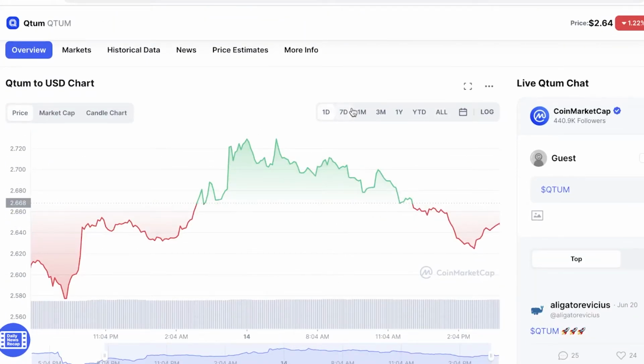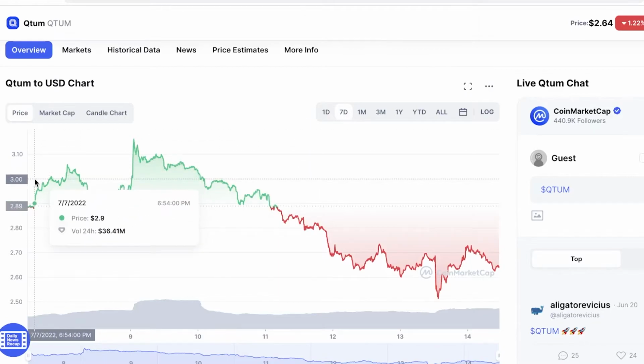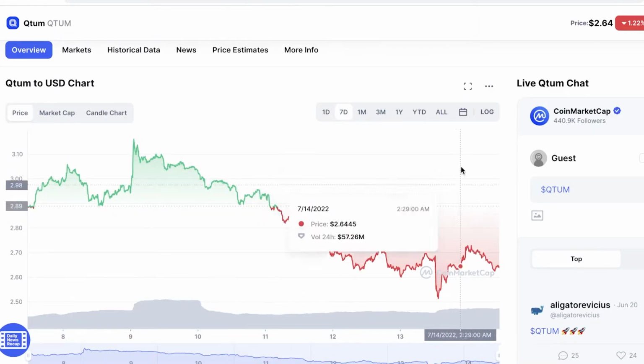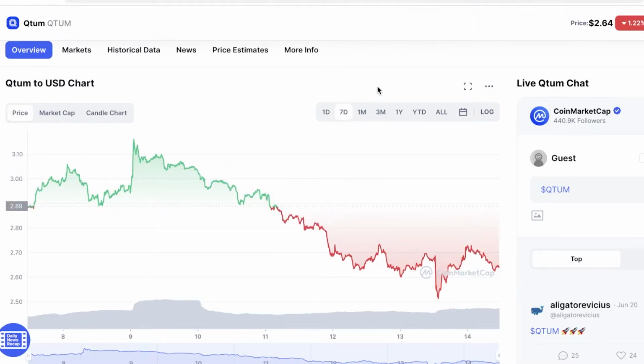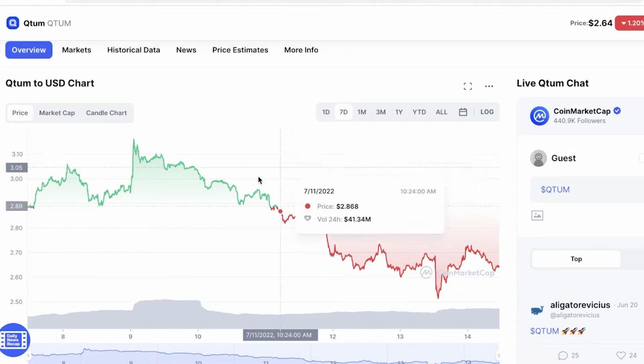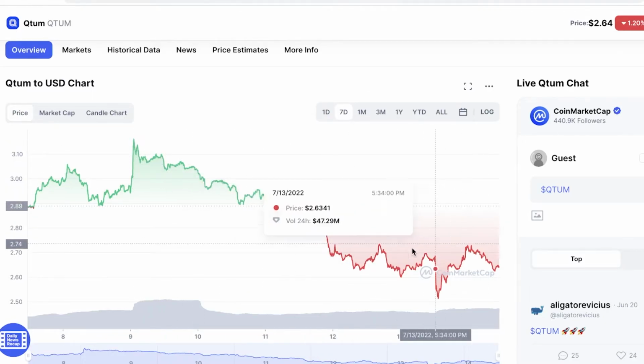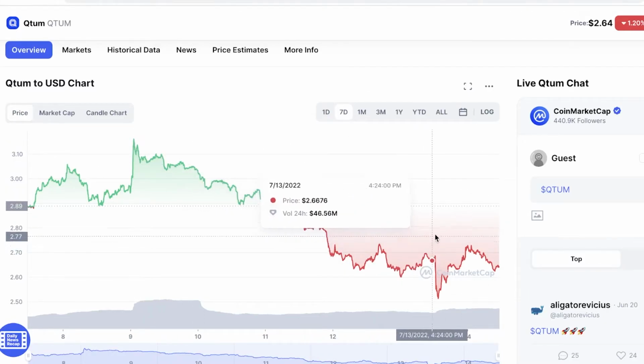Now, if we take a look at the weekly chart of Quantum, you can see it has a steady declining slope. And what this might mean for a long-term investor: if you're looking for a quick way to cash out, then Quantum is not it. This is for people that are looking for a long-term investment or a slightly longer investment. Then Quantum is probably a good option for you. The reason for that is it is currently down and it's going to remain down for a while.